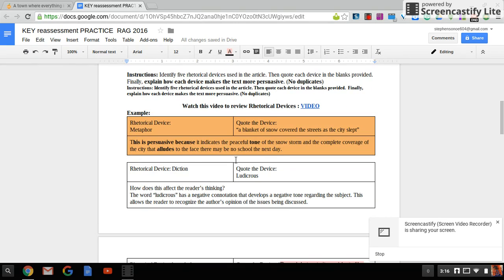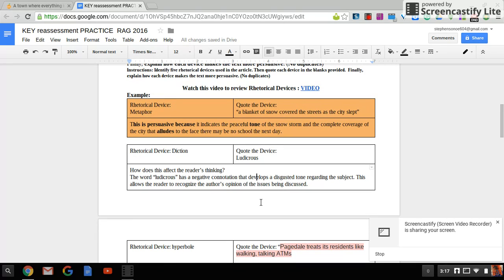Then we move down, and there's several things, like as I mentioned, there's similes, there's hyperboles, there's diction, there's details. So I used ludicrous as diction. How does this affect the reader's thinking? The word ludicrous, whenever you're talking about diction, is only a single word. It has a negative connotation that develops a negative tone regarding the subject. This allows the reader to recognize the author's opinion of the issues being discussed. I might even change this to disgusted tone, because that allows us to have a specific tone stated. Instead of negative or positive, you always want to state a very specific tone.